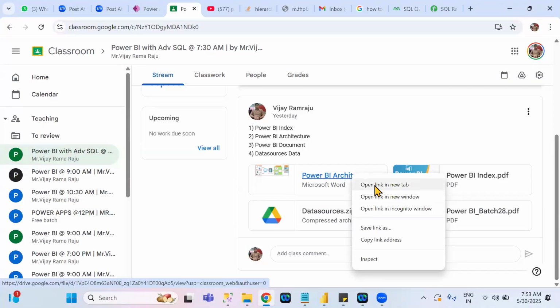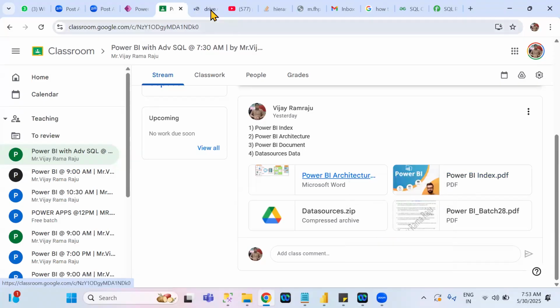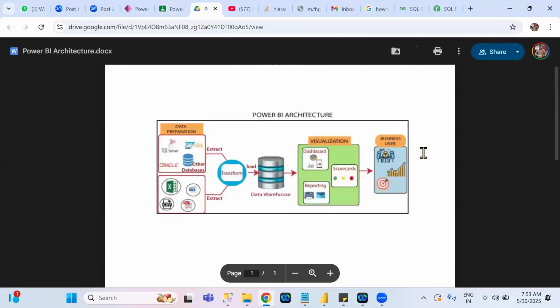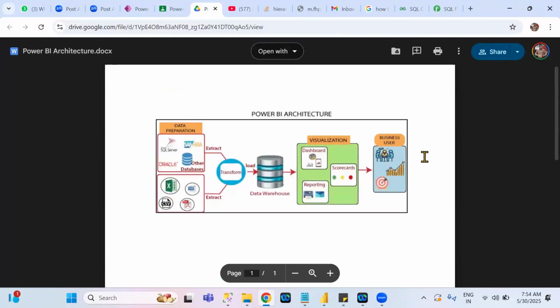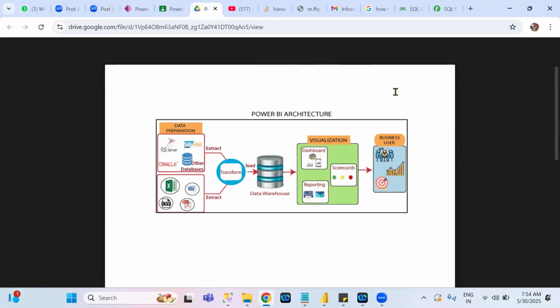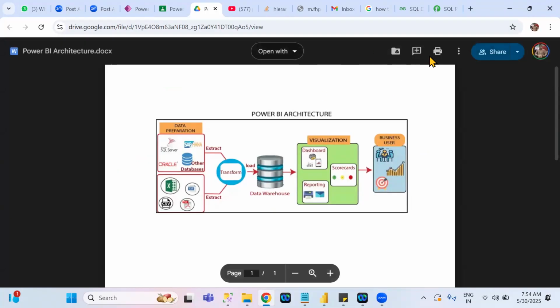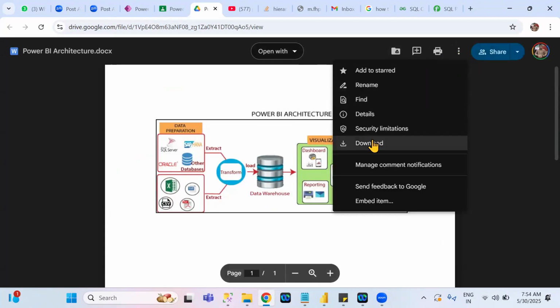There is an option called open link in new tab. Click on this one. In the new tab, this document you have to download into your local system. But the download option is not available here. Don't worry. When you click on the three dot button, you will see an option called download.